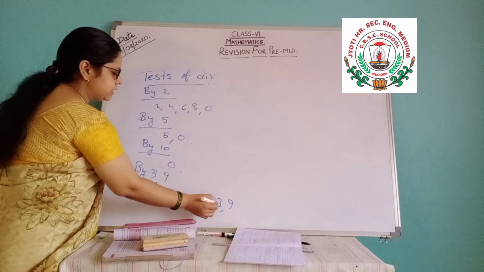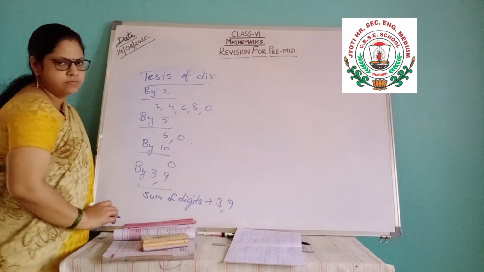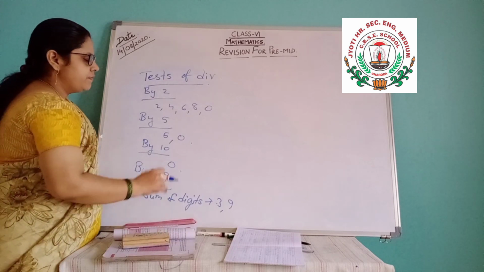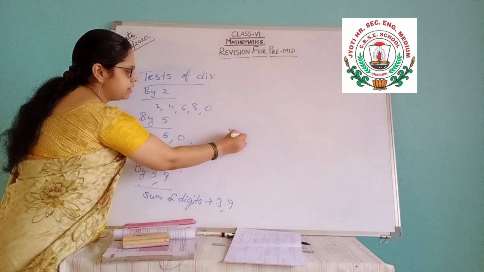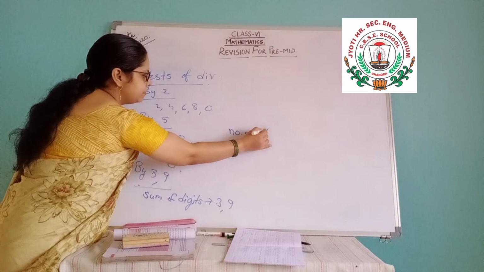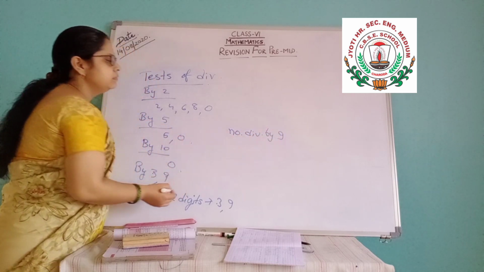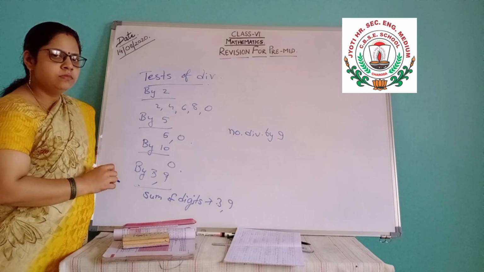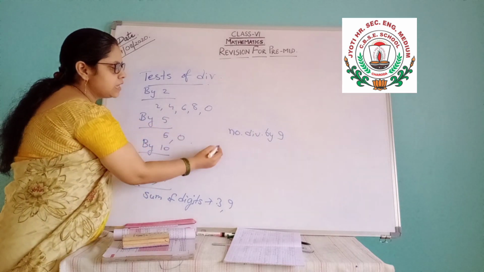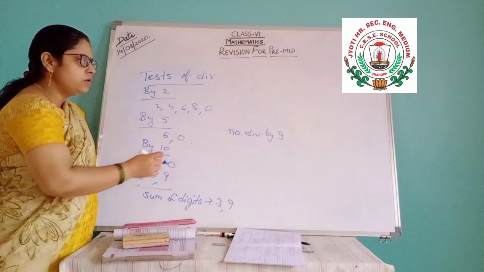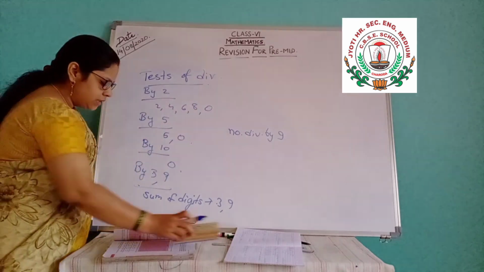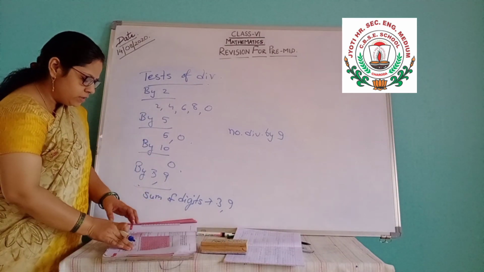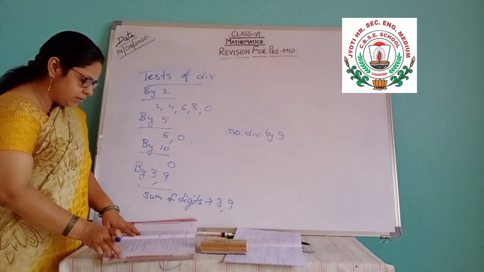If 3 is asked, then 3. If 9 is asked, then 9. Now, if any number is divisible by 9, will it be divisible by 3 also? Yes, because 9 is coming in the table of 3. So it will also be divisible by 3. So all this divisibility test you will learn.